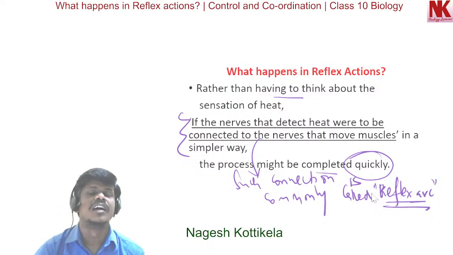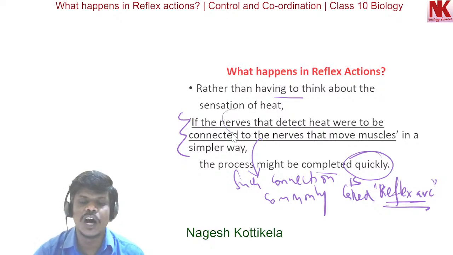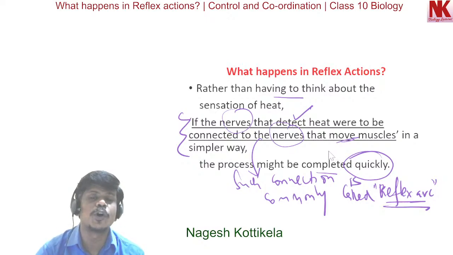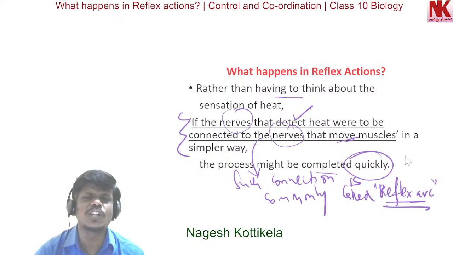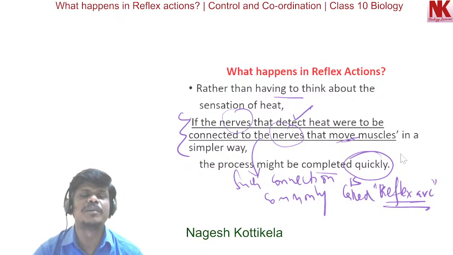In reflex arc, the nerves that detect heat are connected directly with the nerves that move muscles. So it is a quick response generated in this situation, and this is what we commonly call reflex arc. It is a pathway through which the nerve impulse is passing during the reflex action.